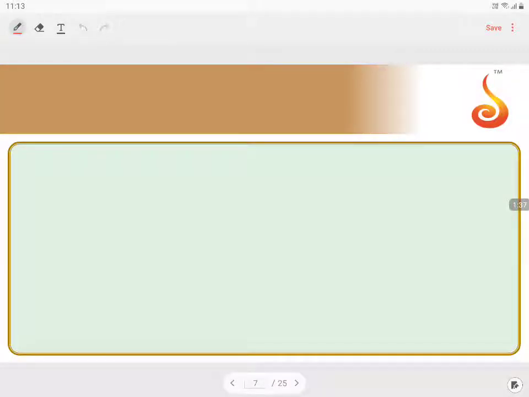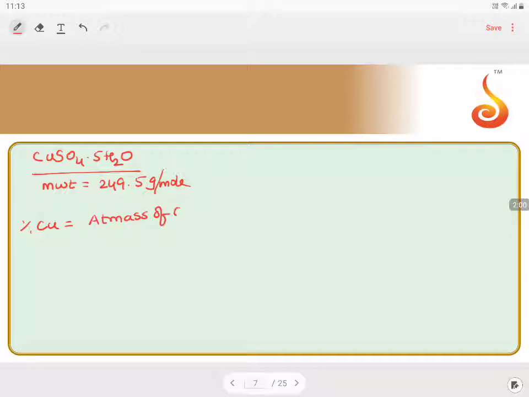First we'll see copper sulfate, CuSO4·5H2O, is given. The molecular weight of copper sulfate pentahydrate is 249.5 grams per mole. This is going to be your formula. Now, what is the percentage of copper? It is atomic mass of copper by molar mass, molecular weight of the compound, into 100.